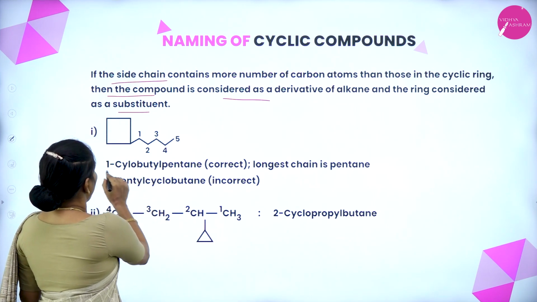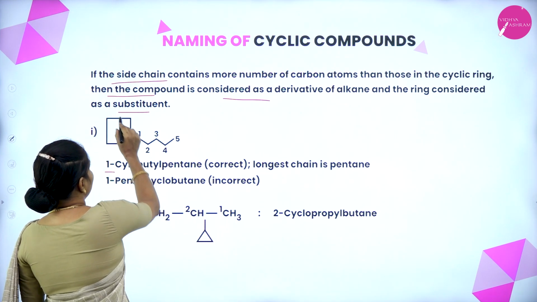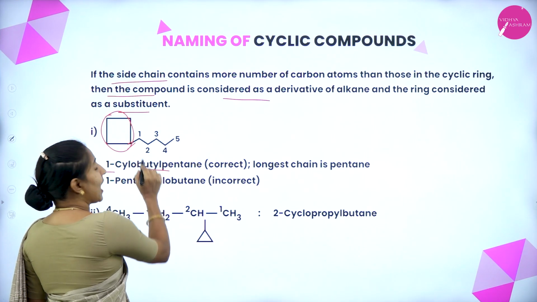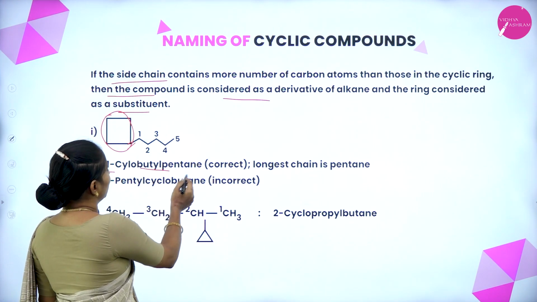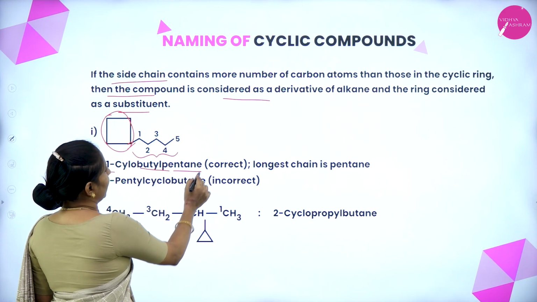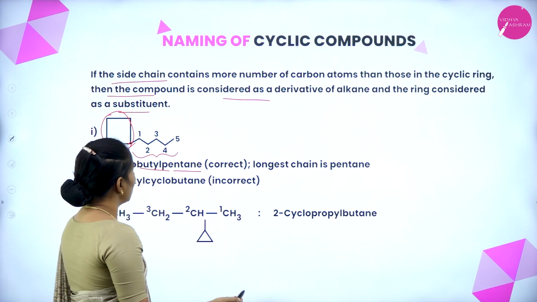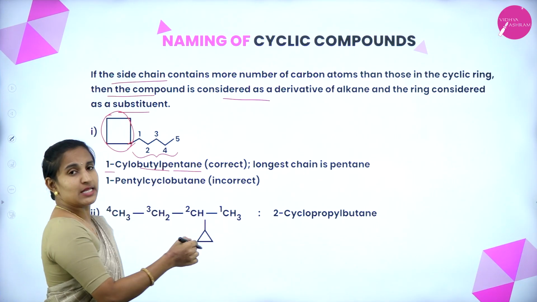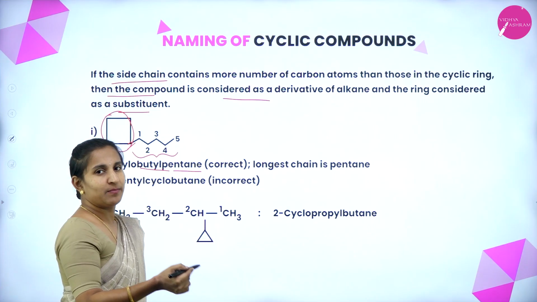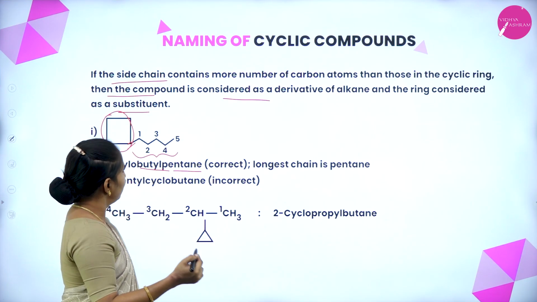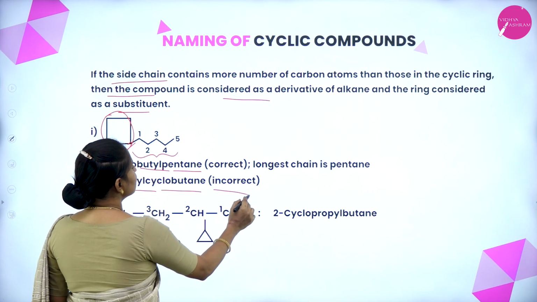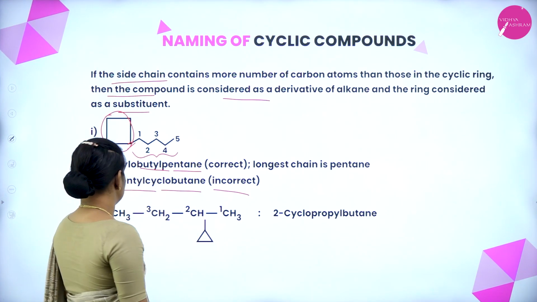Here, at carbon number 1 we have a cyclo group, butyl, a 4-carbon cyclic group, and pentane is correct because here we have to consider the longest chain rule, that is carbon number 5, not carbon number 4. 1-pentyl cyclobutane is an incorrect answer.